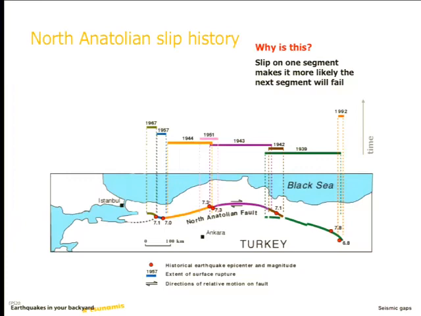So what you can clearly see is that the earthquakes on this fault are gradually stepping their way along the North Anatolian fault, from the eastern end towards the western end. Okay? The reason for this is that when one segment fails, you release, so think of this again just like the San Andreas fault example.